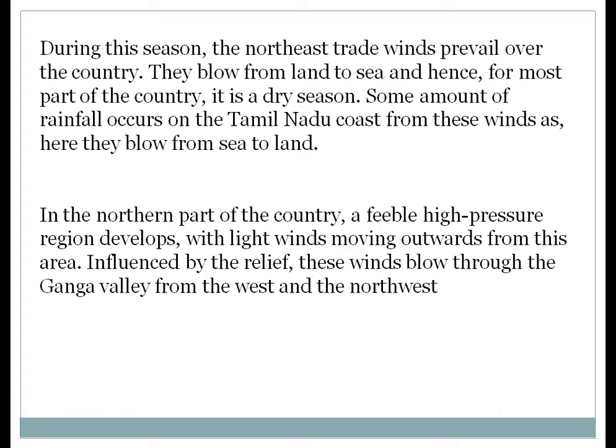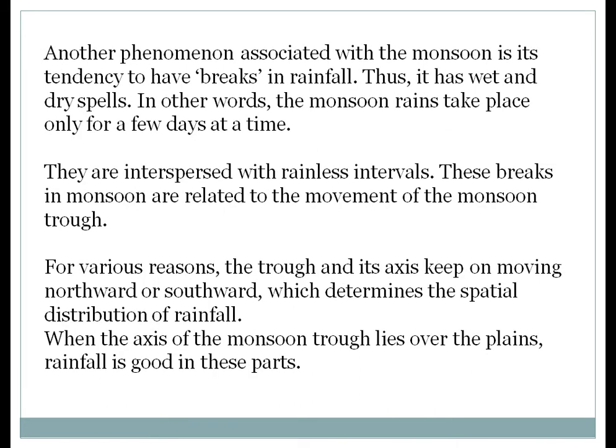Again, we are talking about the retreating monsoon, right? Retreating means withdrawal of the monsoon. Another phenomenon associated with the monsoon is its tendency to have a break in the rainfall. So what is called a break in the rainfall, we are going to understand. Thus it has a wet and dry spell. In other words, the monsoon rain takes place only for a few days at a time and then stops. So that is called a break in the monsoon.